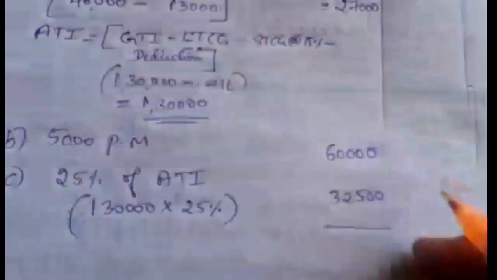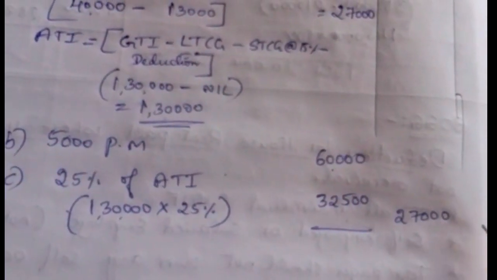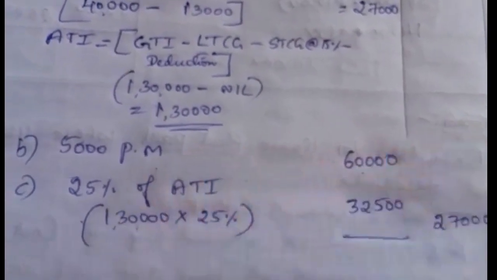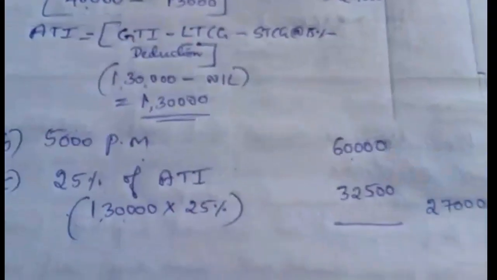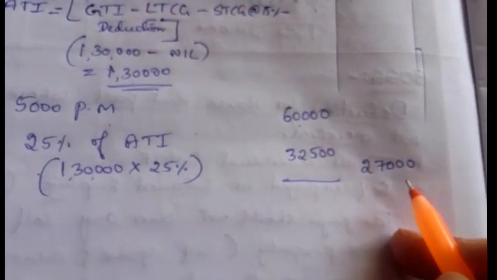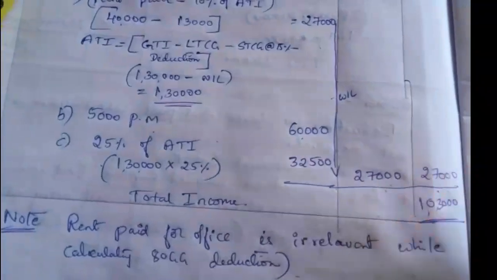So that 27,000 amount he can claim as deduction from GTI, not the fixed 5,000 amount. Actually he paid the rent, and 27,000 is the amount after applying the conditions, right? Whichever is less we have to take here.